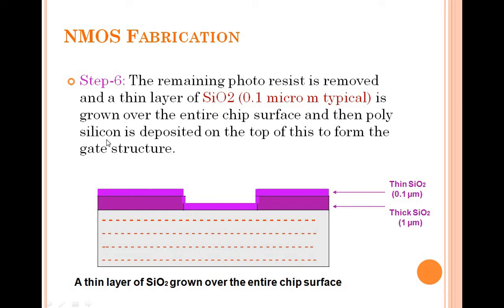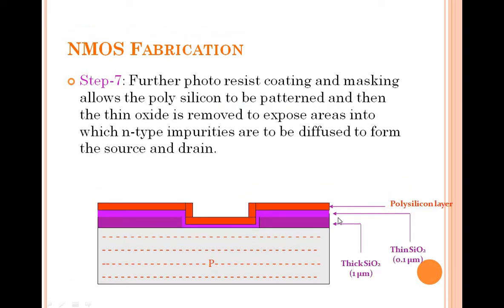Then again polysilicon is deposited on top to form a gate structure. Here you can see, the same three steps you have to repeat. First the silicon dioxide layer, then the polysilicon layer, and again it should be exposed to the UV rays so as to form a gate terminal. Now a polysilicon layer has been imposed on this one. Further photoresist coating and masking allows the polysilicon to be patterned, and then the thin oxide is removed to expose the areas in which N-type impurities are to be diffused to form source and drain.